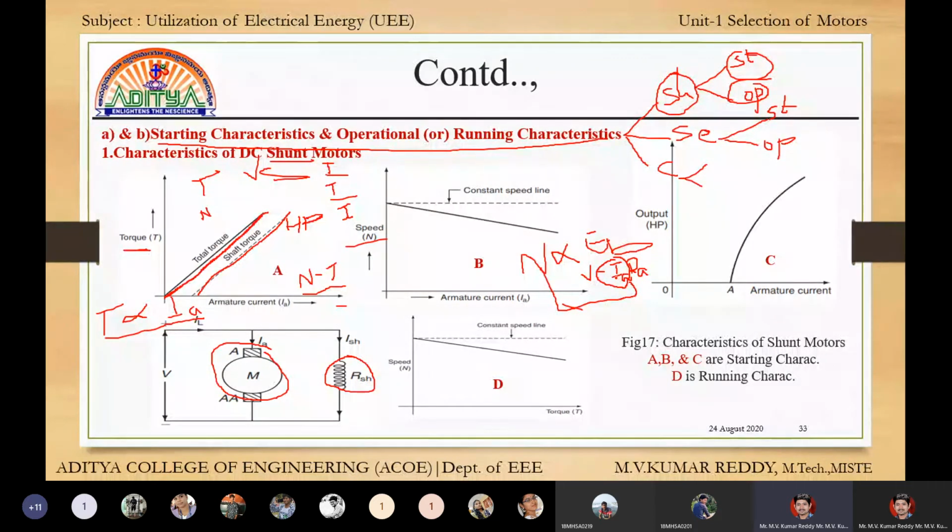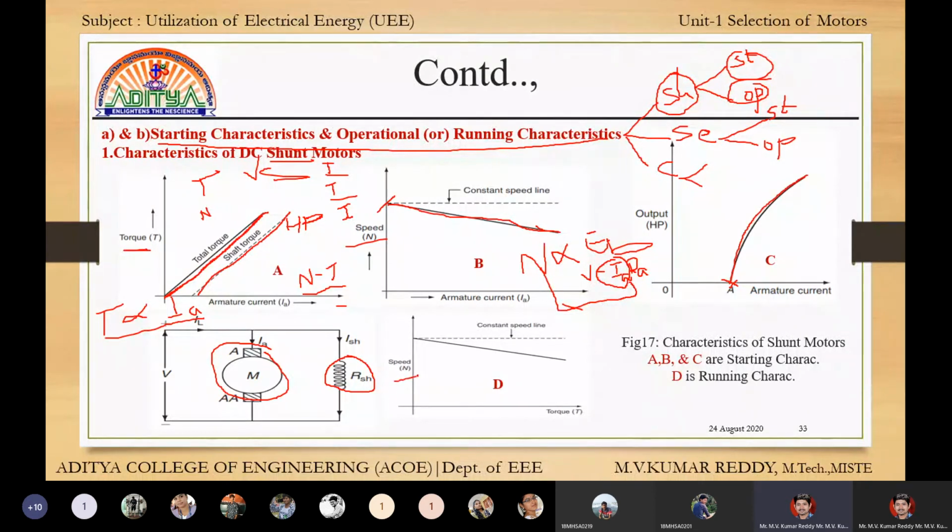That means negative, and negative means decreasing. Hence from the maximum value, as current is increasing, speed is gradually decreasing. Hence this is the graph for speed to IA. Next, output. Up to some value, output is not generated. After that, output is gradually increased. That is this graph.